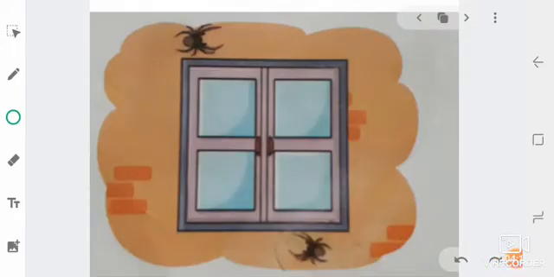In this picture, you can see two spiders. One is above the window and second is below the window. The question is, which spider is below the window?